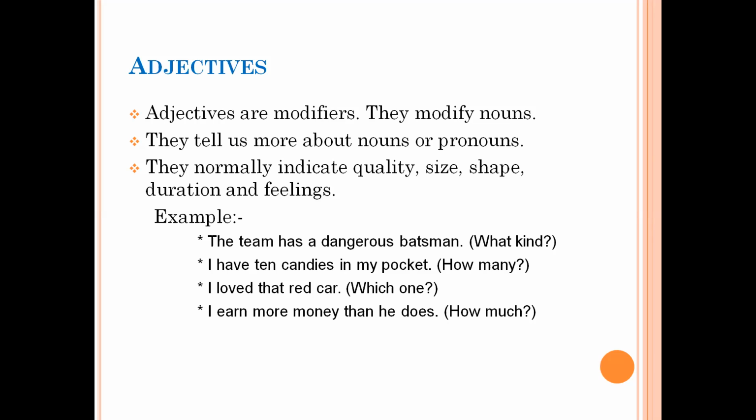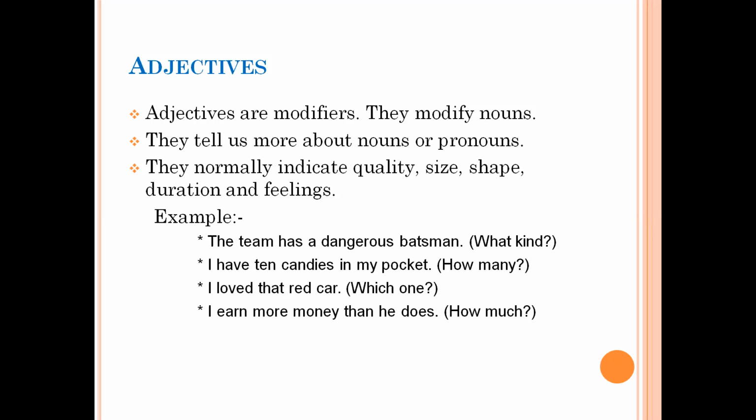In this example, the team has a dangerous batsman. Dangerous is an adjective, and it is talking about the kind of batsman. Batsman is a noun, and we are telling more about what kind of batsman he is. So the word is dangerous. Similarly, I have 10 candies in my pocket. Over here, the word 10 is telling us more about candies, so 10 is an adjective. Similarly, my is also an adjective because it is telling us about the noun pocket.